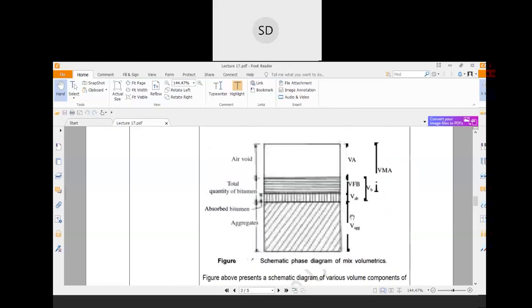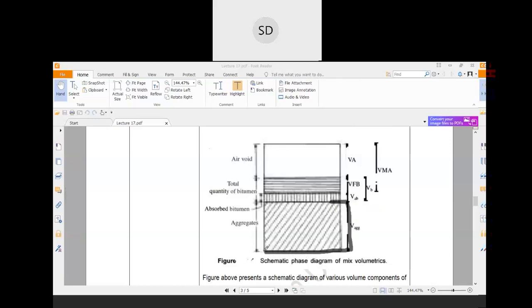So if you go to that figure, that is your total aggregate mass. So in that aggregate mass, up to here, this is your V aggregate.